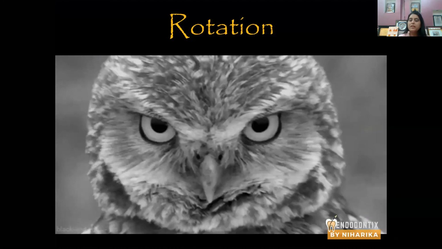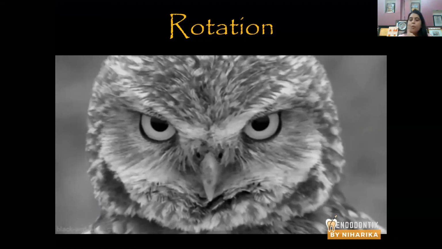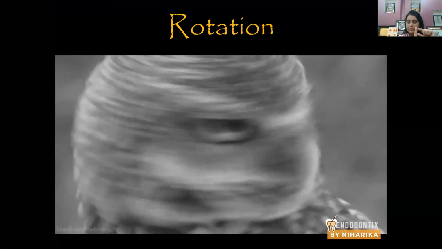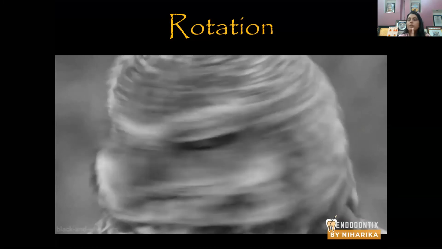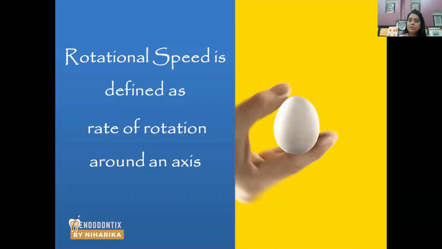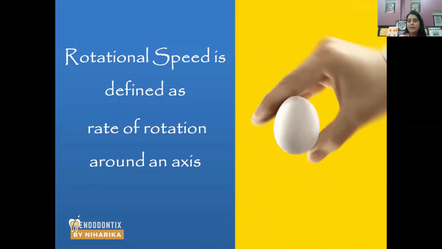Rotation means the movement of an object around its own axis. In other words, it is the collective movement of all the atoms or all the molecules around the axis of rotation. So rotational speed is defined as the rate of rotation around the axis.